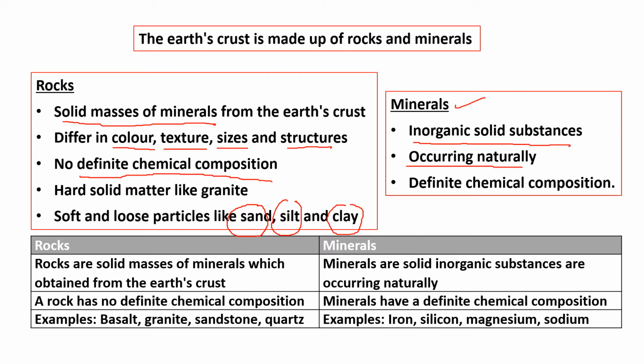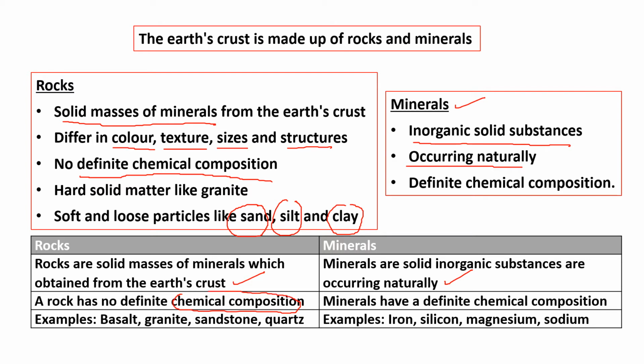Rocks are solid masses of minerals obtained from the Earth's crust. On the other hand, minerals are solid inorganic substances that occur naturally. A rock has no definite chemical composition, we have just discussed it. On the other hand, a mineral has a definite chemical composition.